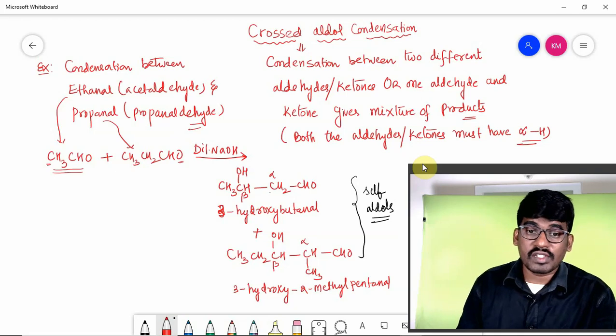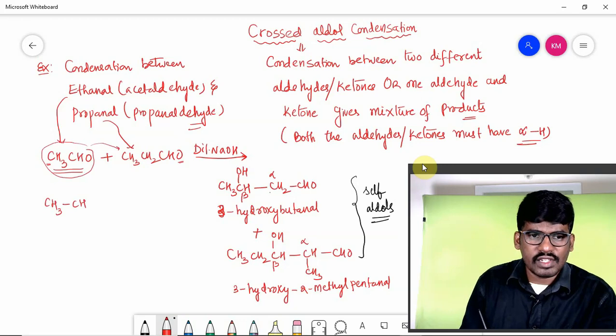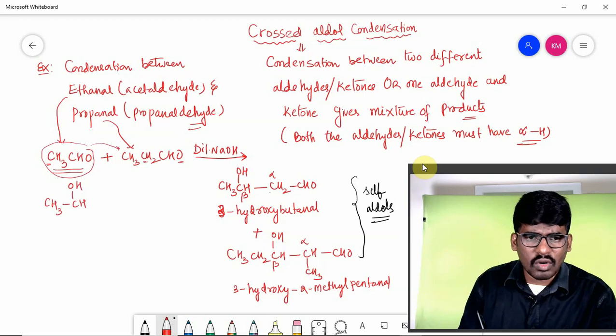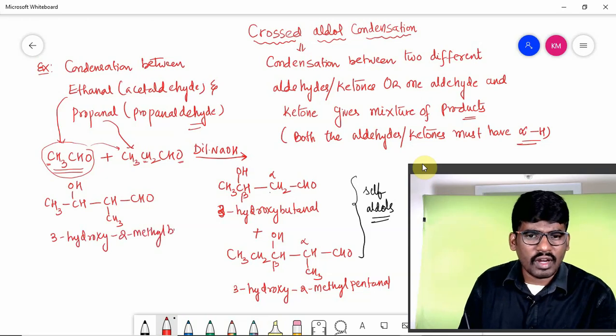Now we are writing the crossed condensation products. 1 mole of this aldehyde undergoes condensation with 1 mole of the other aldehyde. So you will get CH3CH(OH), which takes from the alpha carbon, and what you get here is CH(CH3)CHO. This is what we are going to get. It is a crossed aldol, and it is 3-hydroxy-2-methylbutanal.